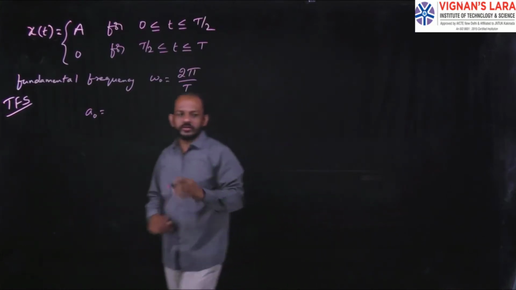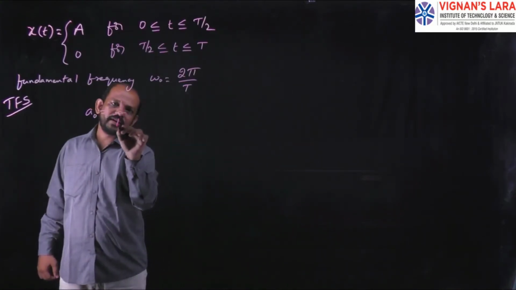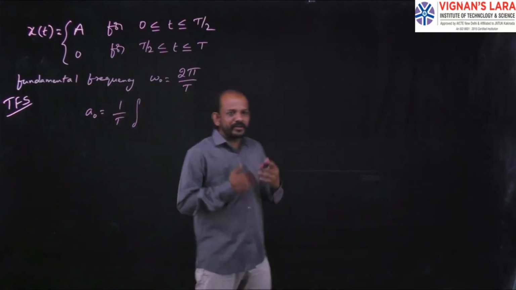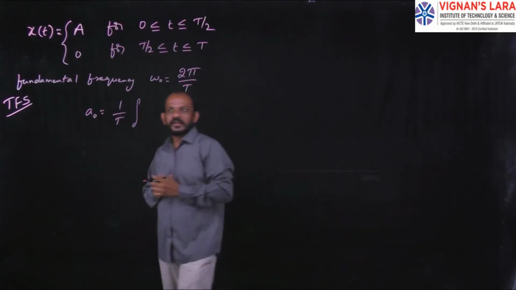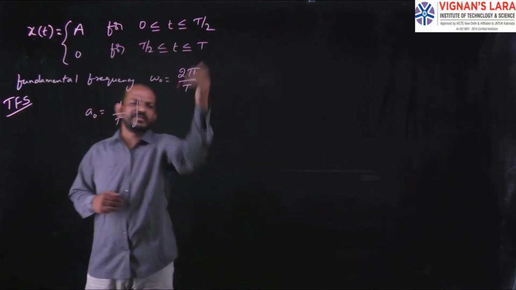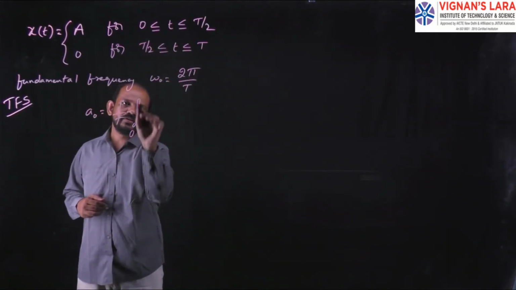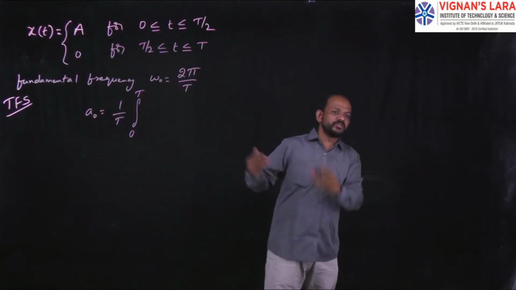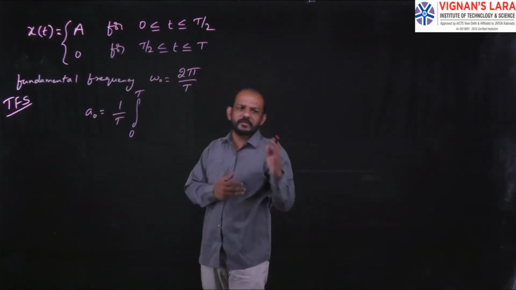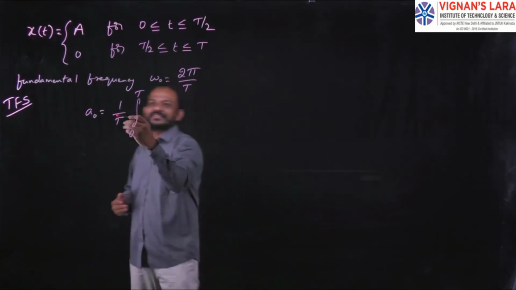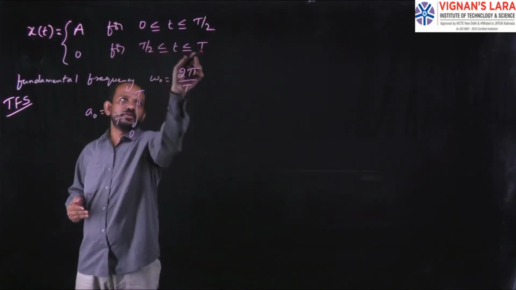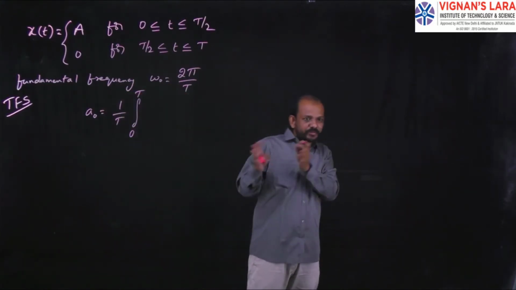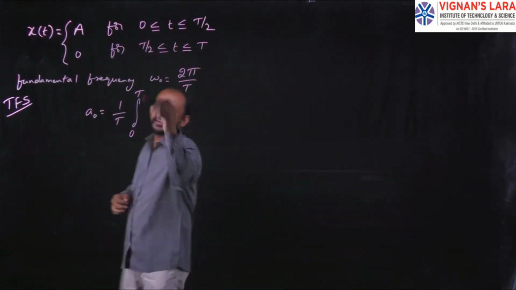So a naught equals 1 by T integral over a given period. The given period is from 0 to T, so here I have to write 0 to T. If the period is from t naught to t naught plus T, I have to write those values. Or if the period is from minus T by 2 to plus T by 2, I write those values. In this case, it is a periodic signal with period capital T, that is from 0 to T, hence the limits I had given as 0 to T.